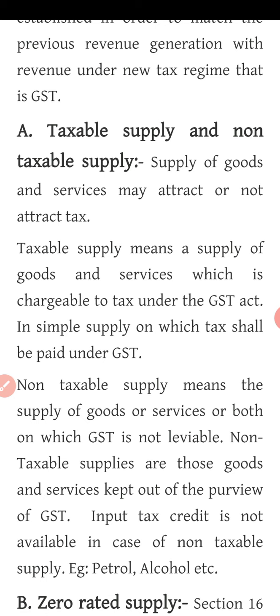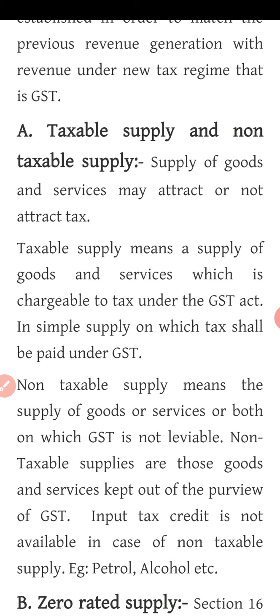So what do you mean by taxable supply? Supply of goods or services which attracts GST or which attracts tax is called taxable supply. In simple terms, taxable supply means a supply of goods and services which is chargeable to tax under GST, meaning whenever there is supply of goods and services, either from the producer to customer or from wholesaler to retailer to customer, if that supply is eligible to be attracted or on which the government has to impose tax, it is called taxable supply.